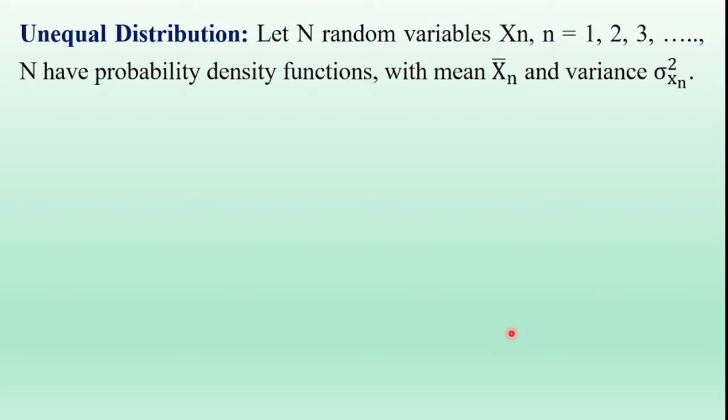The concept of unequal distribution: let capital N random variables Xn, where small n is equal to 1, 2, 3 and so on. So X1, X2, X3 and so on Xn are the capital N random variables, having probability density functions with mean Xn bar and variance sigma Xn square.